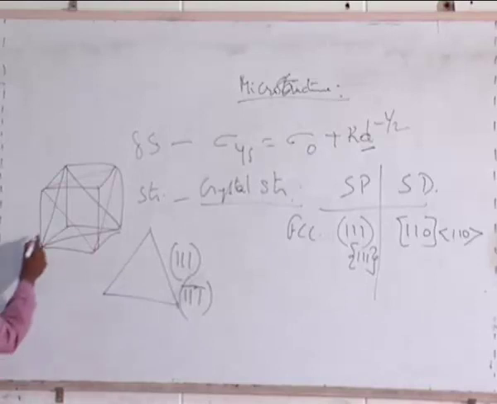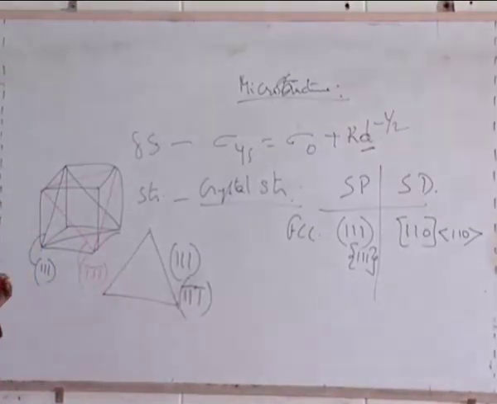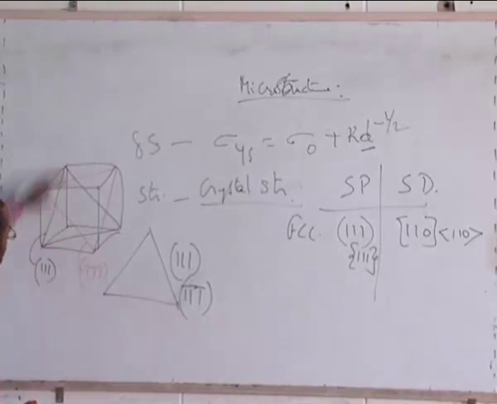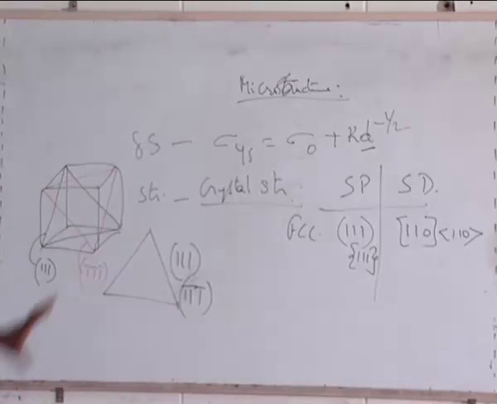If this is 111, this is bar 1, bar 1, bar 1. If you carefully look at these 2, you need a little bit of visualization because 3D pictures have to be visualized carefully. So this plane is always parallel to that previous plane, one above the other. They both are parallel to each other. They do not intersect each other. And such parallel planes are considered as one set of planes. So like that, I will have total 8 planes, but 4 sets of planes.